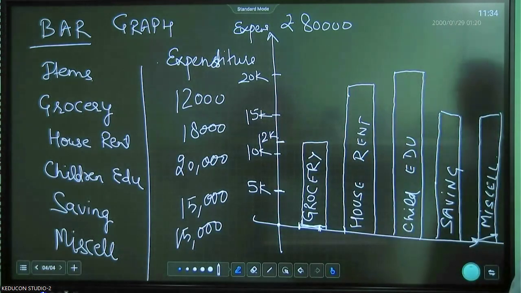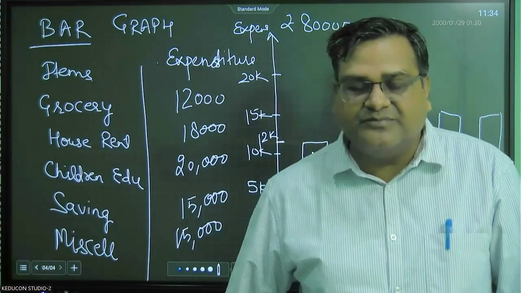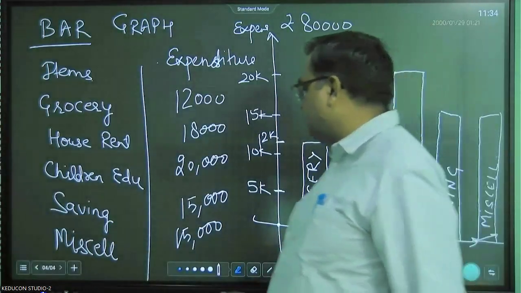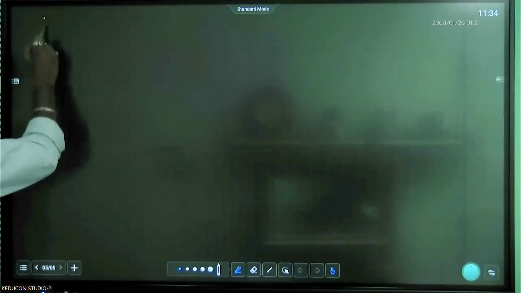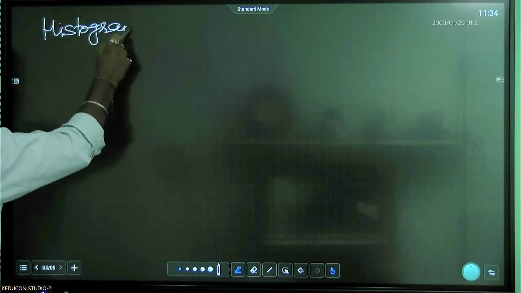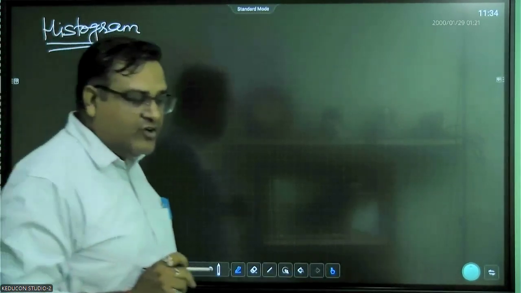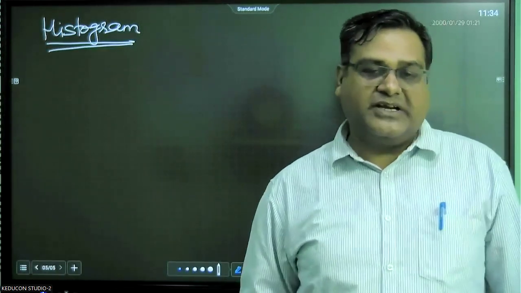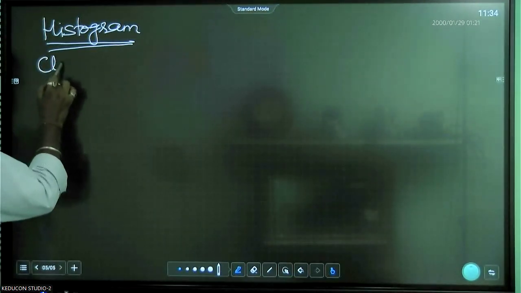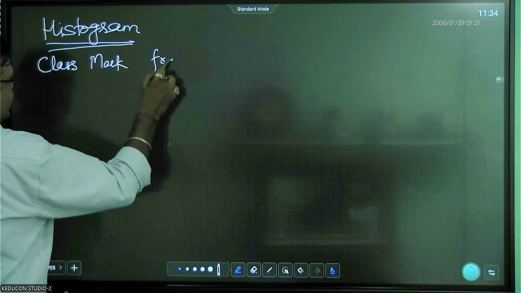So the second thing which we have in this type of graphical representation is the histogram. Histogram is drawn for grouped data. We'll take an example of a histogram also. Histogram is always drawn for grouped data. For example, we take group data. Let's say here are class marks and here is frequency.